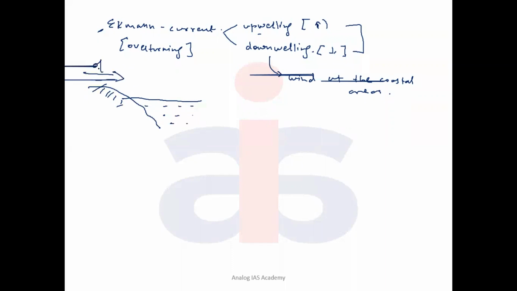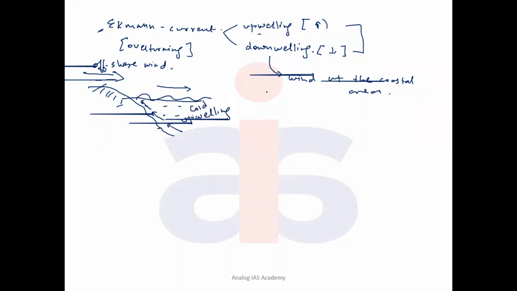This becomes which wind? Offshore wind is consistent. Then what will happen? The water of the sea surface will move away from the coast, and so in order to retain the water level, the deeper water comes to the surface at the coast. And this process becomes what? Upwelling. So upwelling in tropical geographies will keep the colder currents maintained.